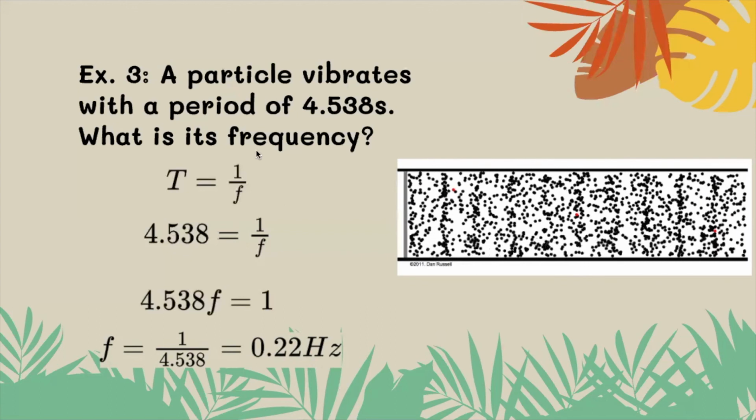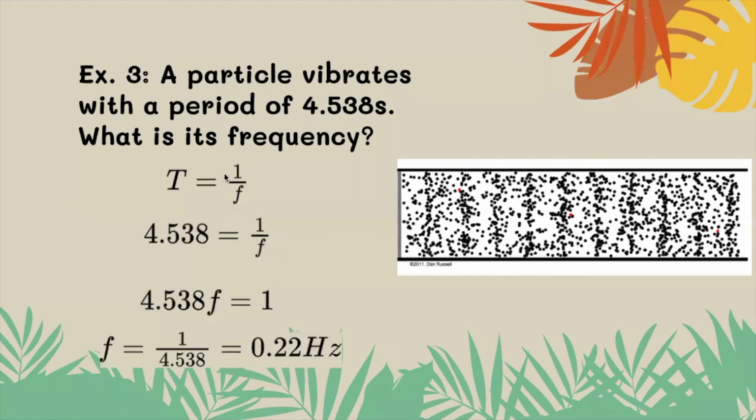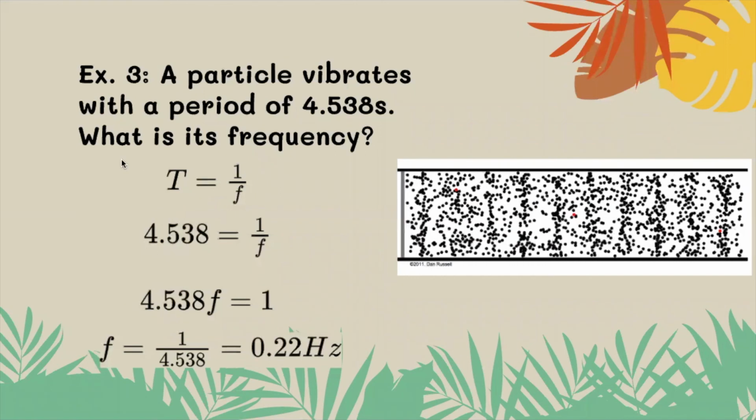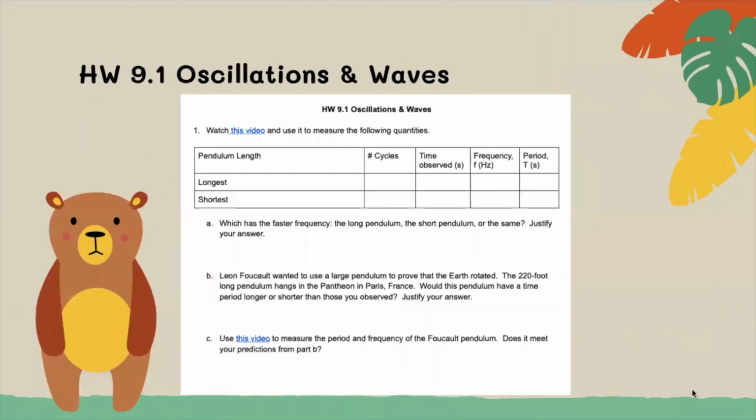So if I have a time period and want a frequency, I can use this equation. If I have a frequency and want the time period, I could also use this equation. Okay, so with this, you're able to do problems 1 through 5 on homework 9.1. So let's go take a break. You try out these 3 new equations and various new vocab words in homework 9.1, problems 1 through 5.